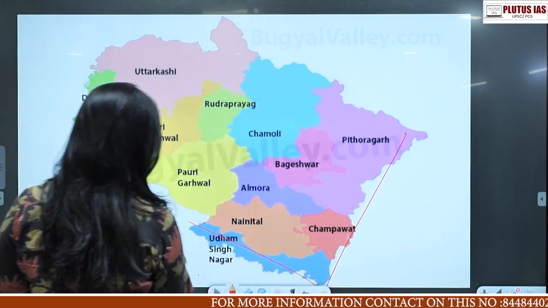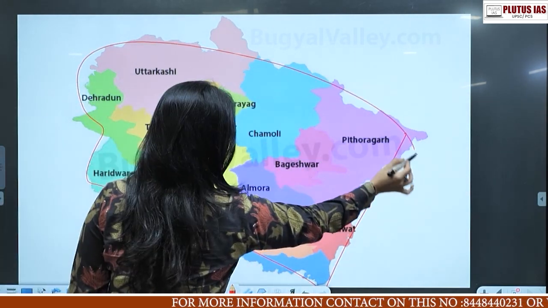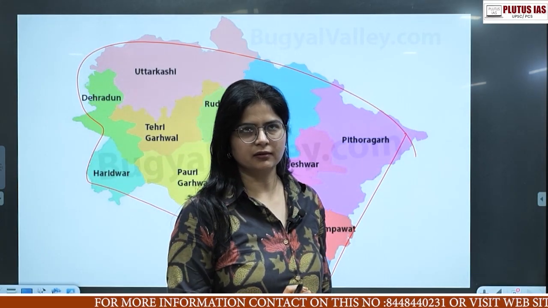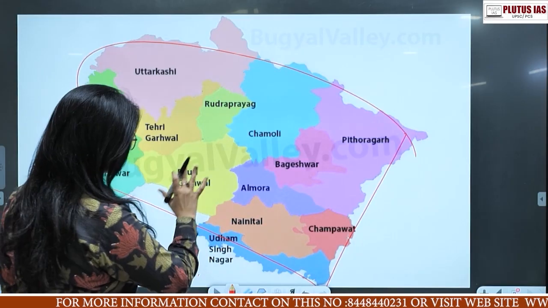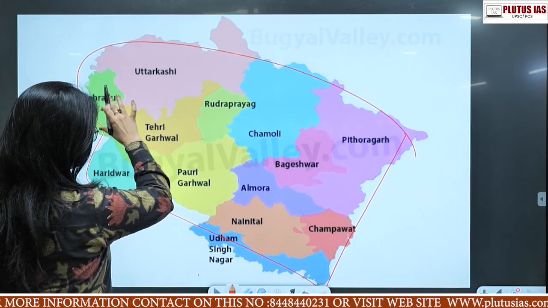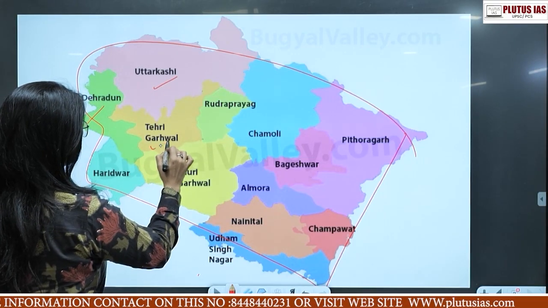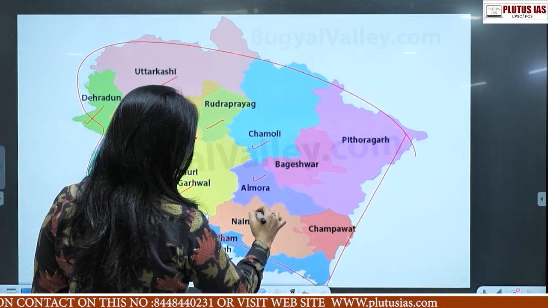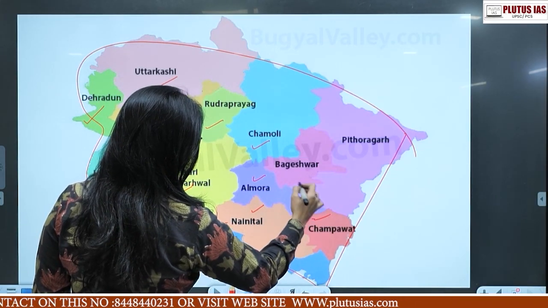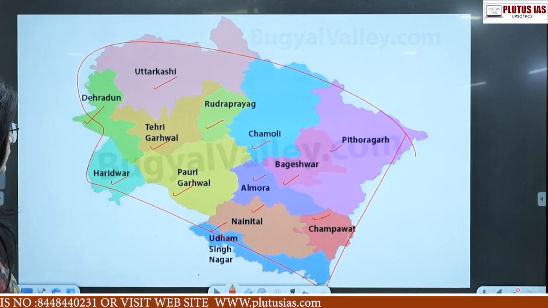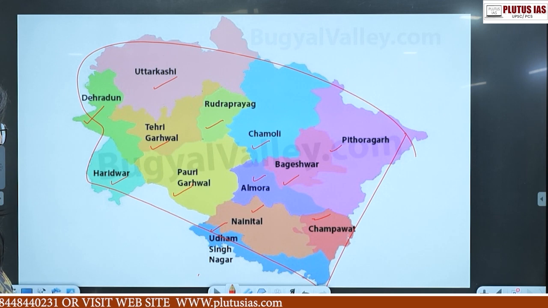It majorly looks like a rectangular shape. First, understand how many districts there are. The total districts we have to count are Dehradun, Uttarkashi, Tehri Garhwal, Haridwar, Pauri Garhwal, Rudraprayag, Chamoli, Almora, Nainital, Udham Singh Nagar, Champawat, Bageshwar, and Pithoragarh. So in total, we have these many districts.